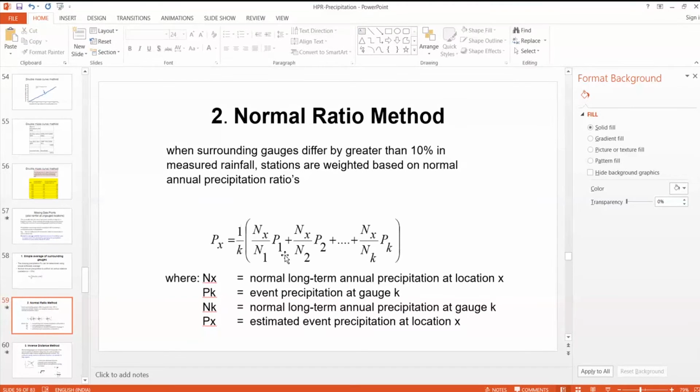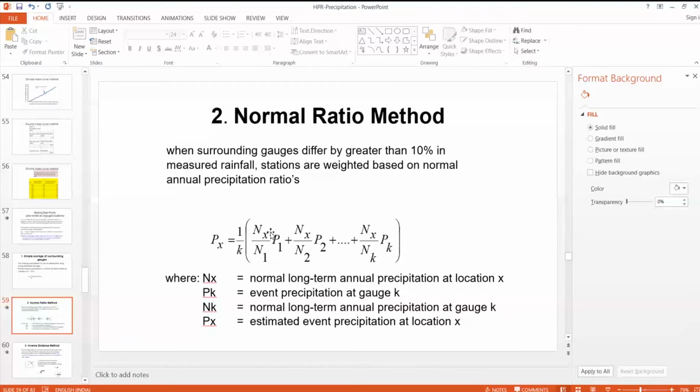we have, in a given year, rainfalls at the K stations, given as P1, P2 up to Pk. But from past 30 years data, the normal average annual rainfall at each station is given as N1, N2 up to Nk. We need to find the missing data at the Px station in a given year, where the 30 years average annual rainfall is given as Nx.